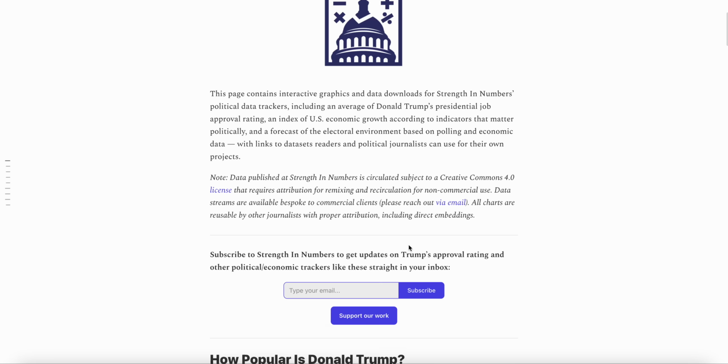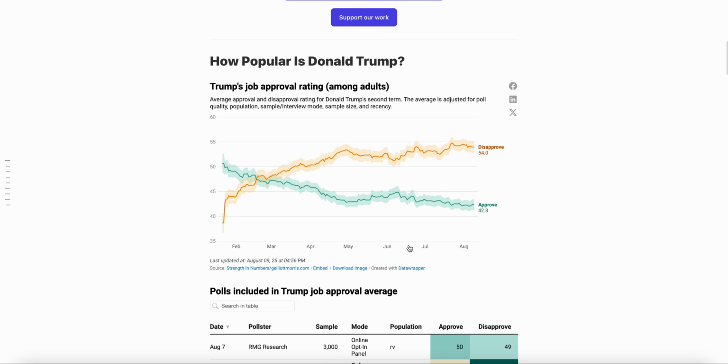So you actually can find that on this website. You can get it down here. You'll see that Trump's approval rating, 54% disapproval and 42.3% approval, about a net negative of about 12 points across the country. And the reason why I found it so interesting is that because we don't have resources like we used to with 538 and other major groups, it's really great to see this data again visualized and plotted on a map. And I haven't been able to do so in a very long time.